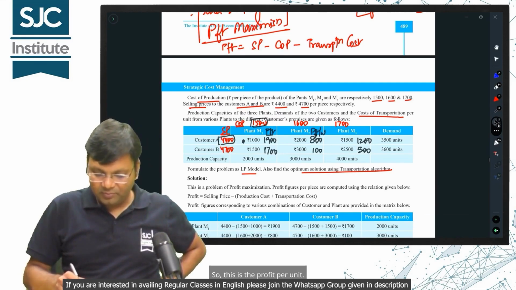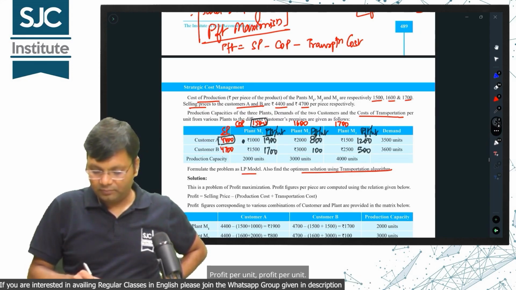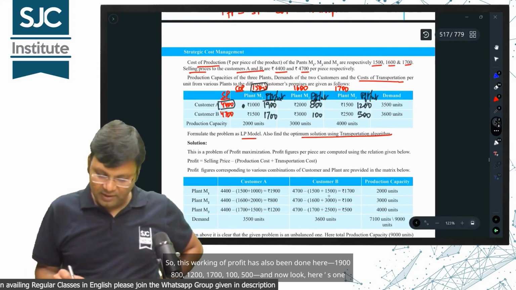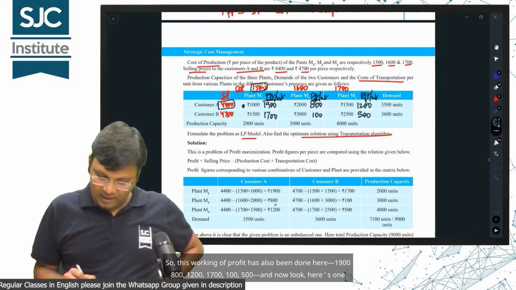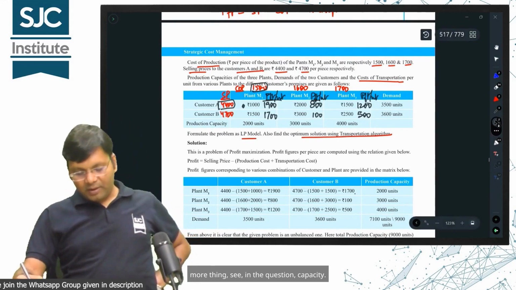So, this is the profit per unit. This working of profit has also been done here: 1900, 800, 1200, 1700, 100, 500.